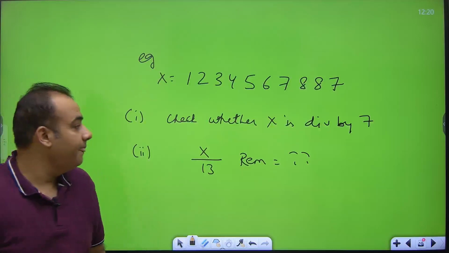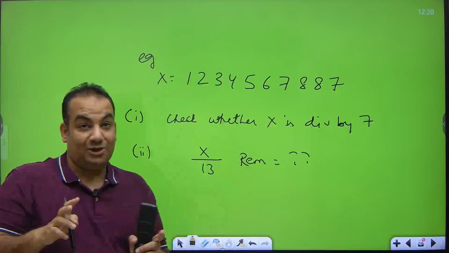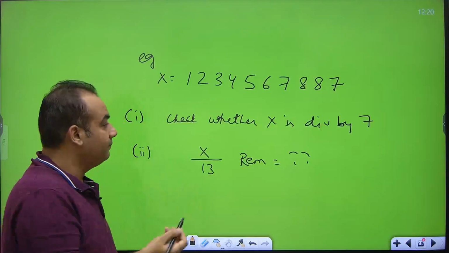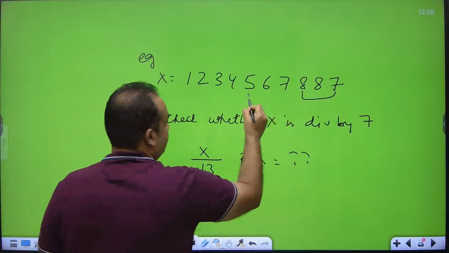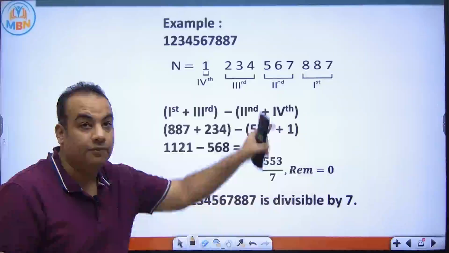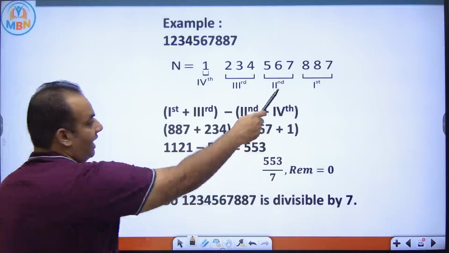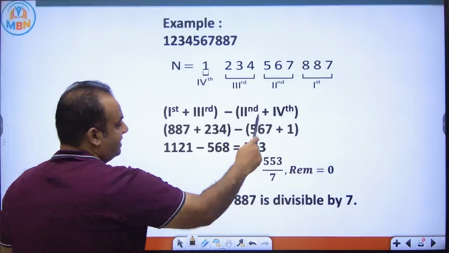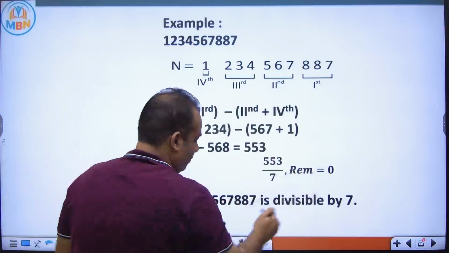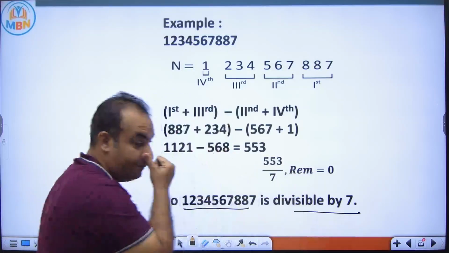So see here. When I say try the question, you have to pause the video. First you should try, then look for the solution. Okay. This is first group, this is second group, this is third group, and this is fourth group. So I will make groups like this. Then I will add the first and third group minus second and fourth group. I got 553. 553 divided by 7, remainder is 0. So this number is divisible by 7.